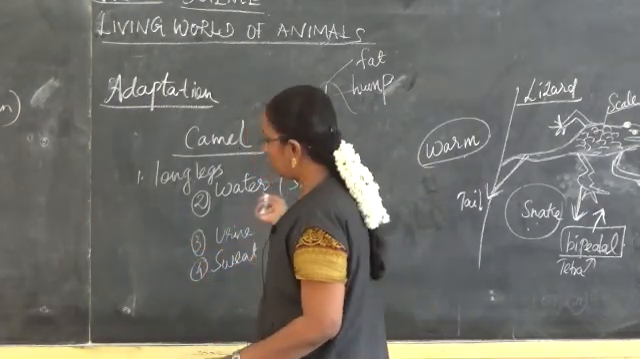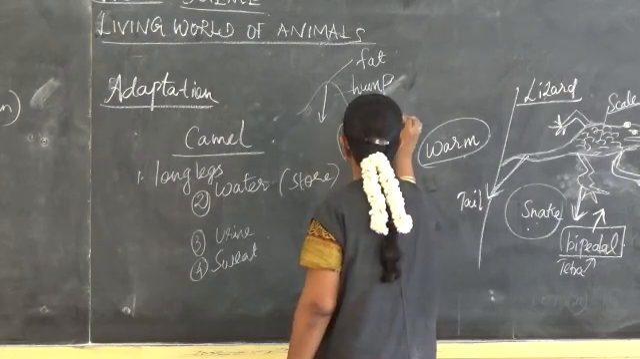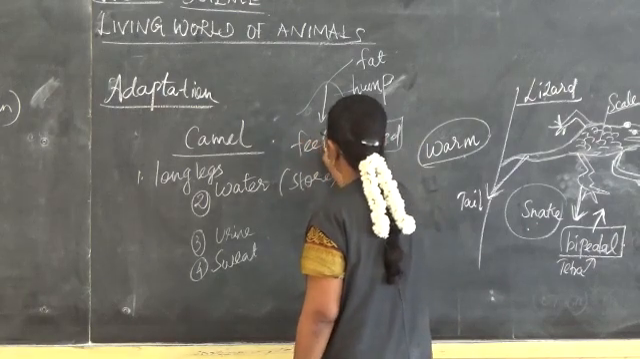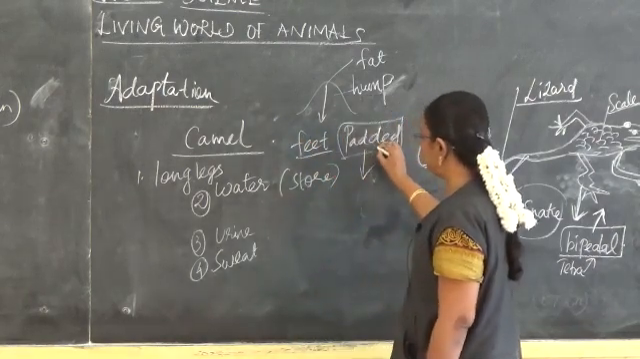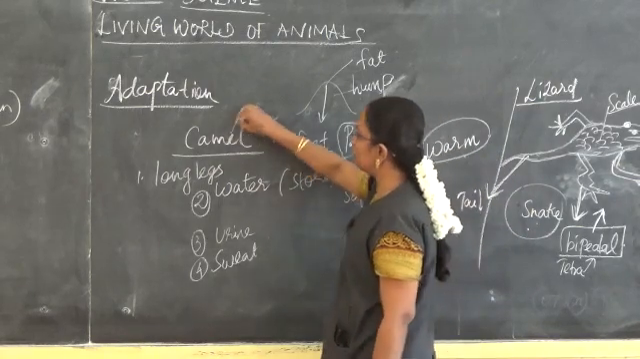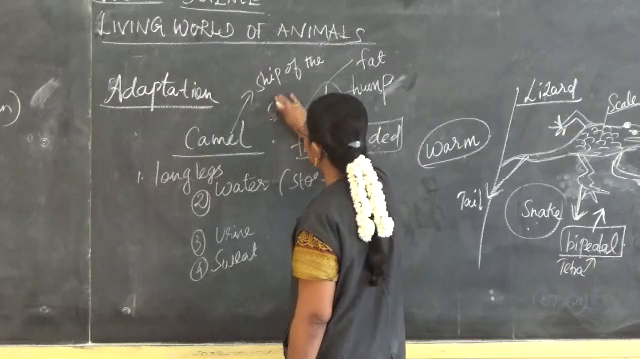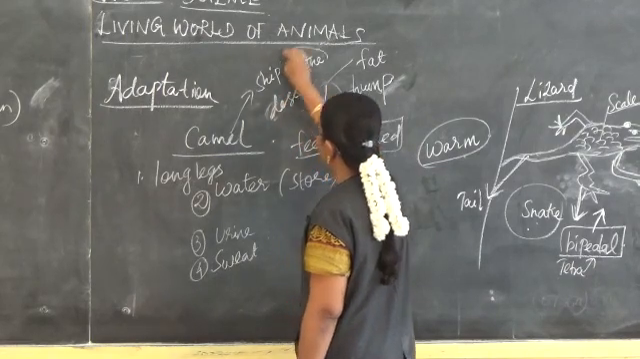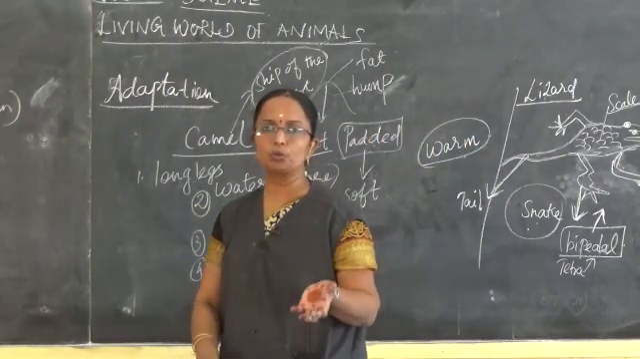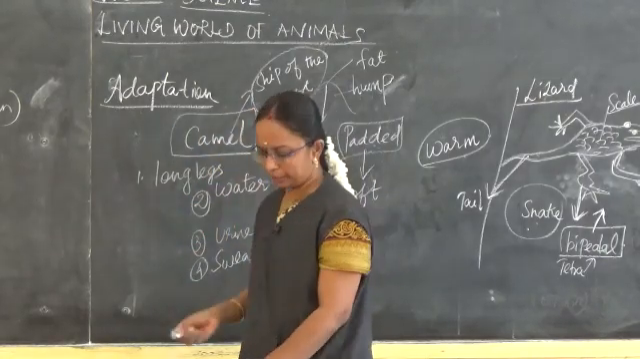And about the large pads: in their feet, they have large pad-like portions. With the help of the pads, they are able to walk on the soft sand. So the camel is also known as the ship of the desert.